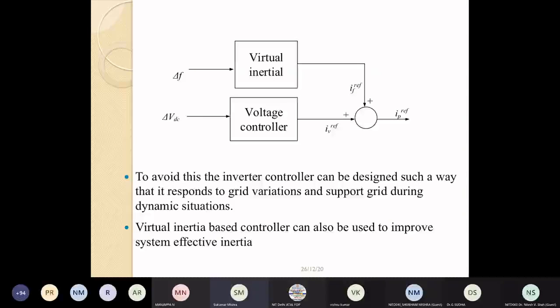So this virtual inertia can be included in the voltage control loop, and generally, since the inertia is a real power phenomenon, the real power from the photovoltaic system is integrated to this virtual inertia, and because this goes on changing, either the overall photovoltaic system needs to be supported by a battery operation, or if you are not doing that, then there can be a derated mode of operation, what I was mentioning at the beginning.